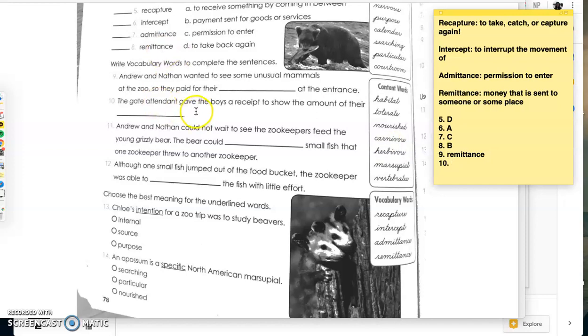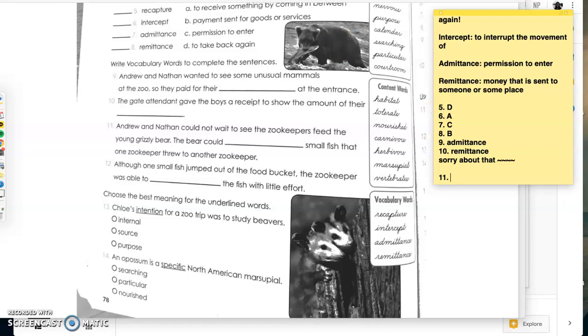10. The gate attendant at the zoo gave the boys a receipt to show the amount of their... Oh, hang on a second. I think we did something wrong here. Number 9 should actually be admittance because they are paying to admit to get inside somewhere, right? Permission to enter. So they're paying for their permission to enter. So then number 10, you would receive a receipt to show proof that they already paid. So 10 would be remittance. Sorry about that, guys.